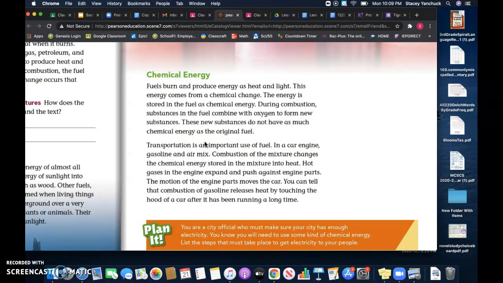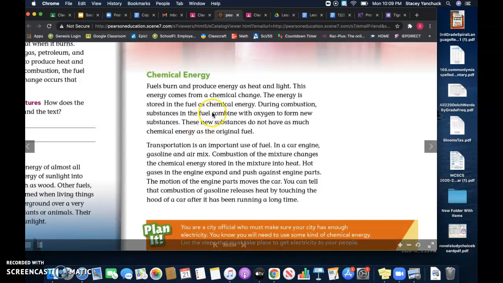Fuels burn and produce energy as heat and light. So think about a fire, right? If you set a piece of wood on fire, what are you feeling off of there? You're going to feel that heat from that fireplace. But you're also going to see that flame too, and if you shut off all the lights, that light will come off that fireplace. This energy comes from a chemical change.